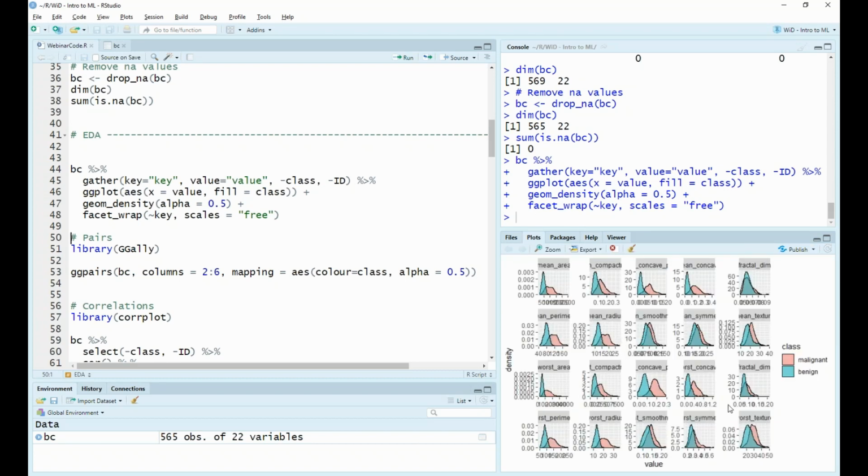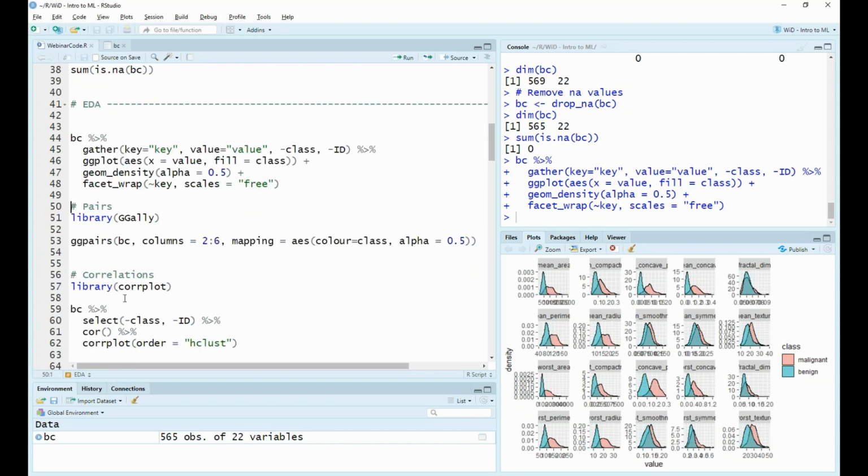We can see the relationship between our target variable, malignant or benign, and each of the features that we specified. There seems to be quite a distinct relationship between the two, especially with some of the variables such as mean area. There seems to be quite a distinct difference between the malignant and the benign cases. This is great, we're having a quick look in. We can do some more comparisons.